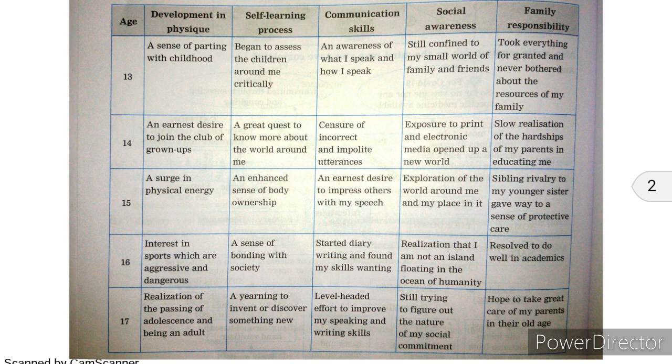When we think about 17 years old, there is a realization of the passing of adolescence and of being an adult. That is the kind of development that took place physically. That is why we feel that we are adolescents. The next is the self-learning process at the age of 17. What happens? A yearning to invent or discover something new. A kind of desire, a kind of will, is created in ourselves to discover something new at the age of 17. This is how the personality develops, right?